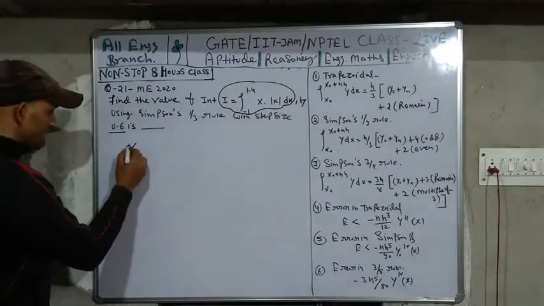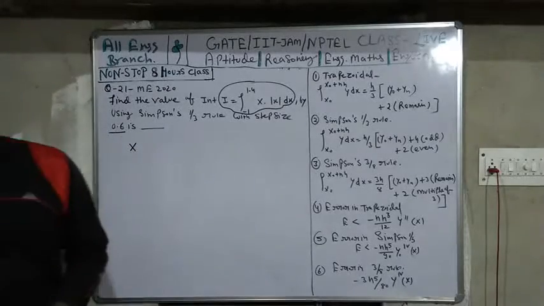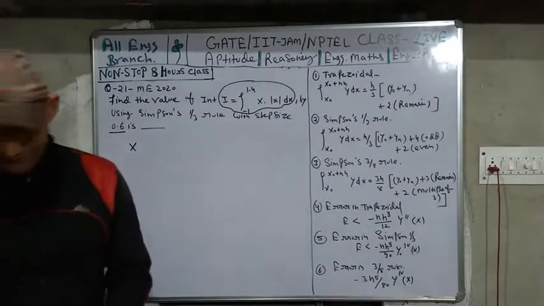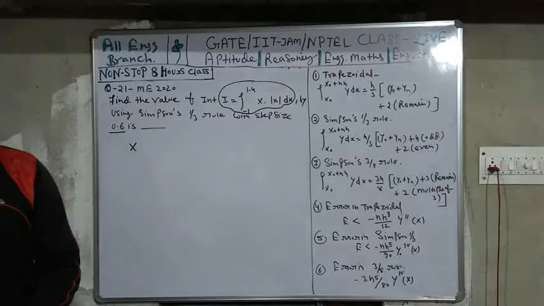So at first you must write the step size. The definition we have already written.